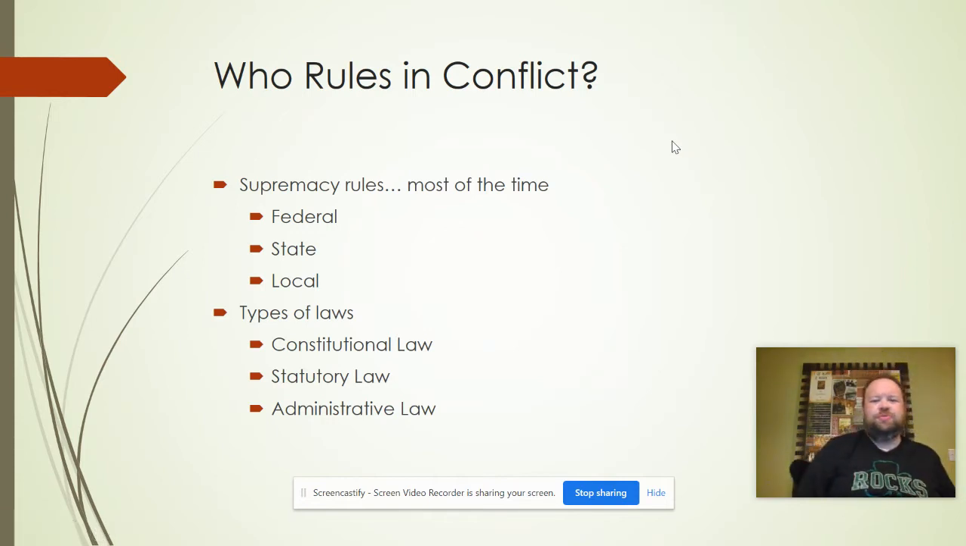So, who rules in conflict? What if the state says one thing, but the federal government says another? Well, most of the time, we go by what the federal government says. So, if they create a law, we have to follow that. If a state creates a law, then the local governments have to follow that. Types of law. So, constitutional law, as we learned before, is above everything else. Under that, you have statutory law, and then under statutory law, you have administrative law.